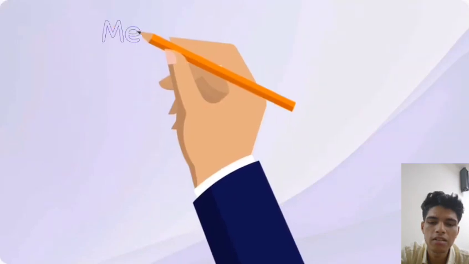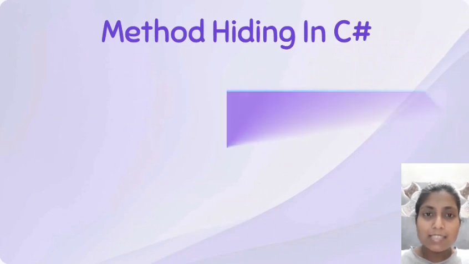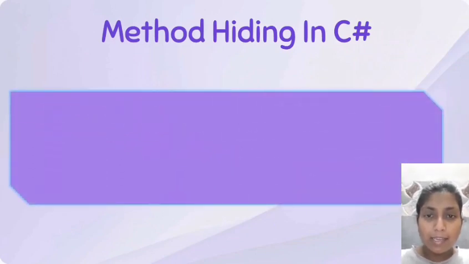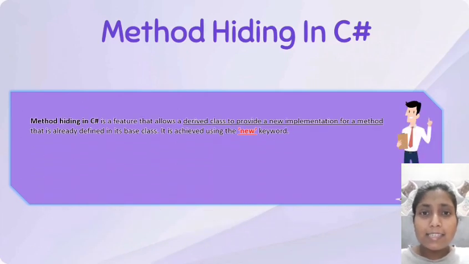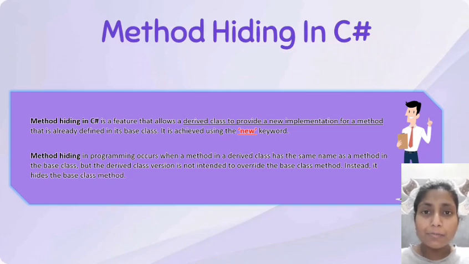Today we are going to learn a concept in C Sharp called method hiding. Method hiding in C Sharp is a feature that allows a derived class to provide a completely new implementation for a method already defined in its base class.